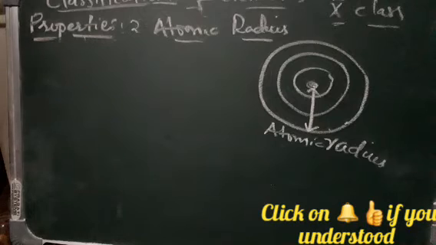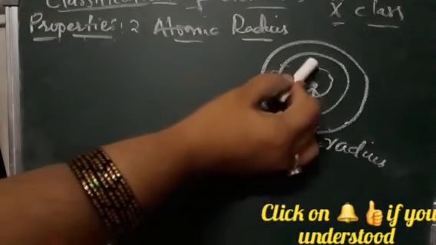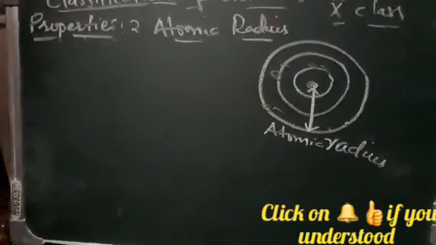The atomic radius of an element is not possible to measure in its isolated state, that is, in a single state. This is because it is not possible to determine the location of the electron that surrounds the nucleus. However, we can measure the distance between the nuclei of adjacent atoms in a solid.